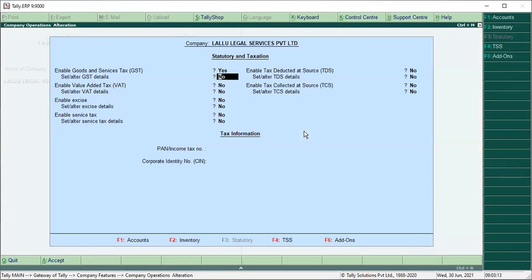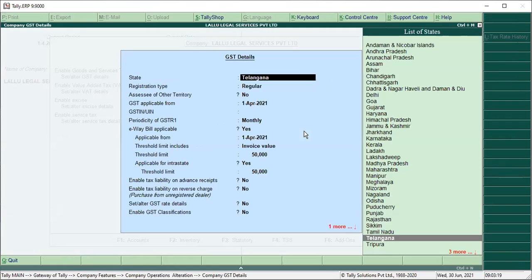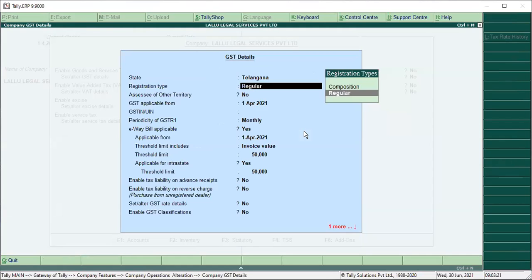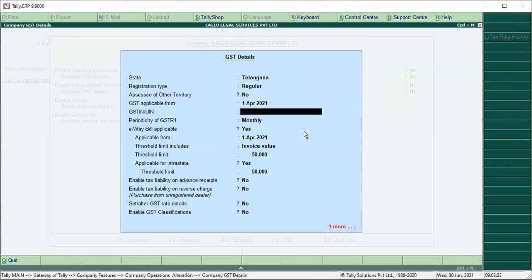Second, set alter. Enter yes. It will take the GST details. Then we need to enter the GST number. This is as usual, you know that. So I'll just search the GST number of Lallu traders, assuming we are Lallu traders. So I have to browse the GST numbers of Lallu traders.